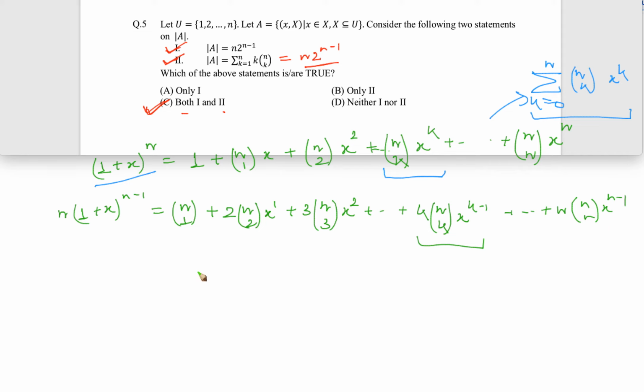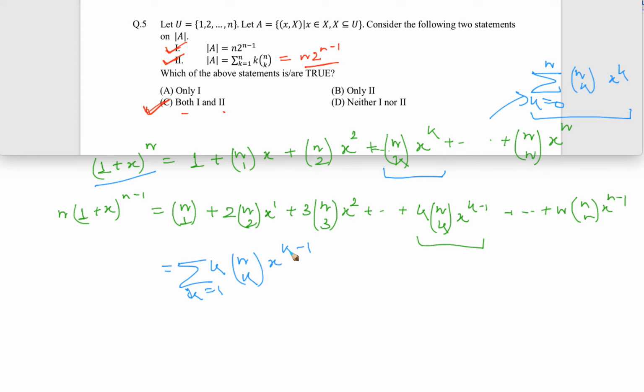Now if you write it again like that, you can write k into nCk x^(k-1), and k here will start from 1, not 0. Why?